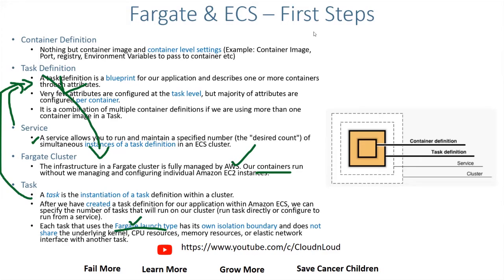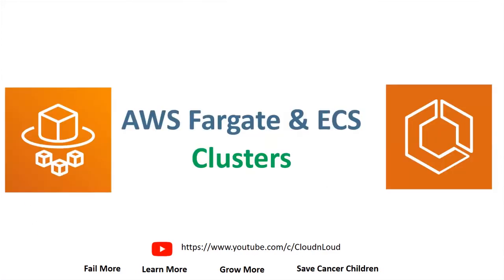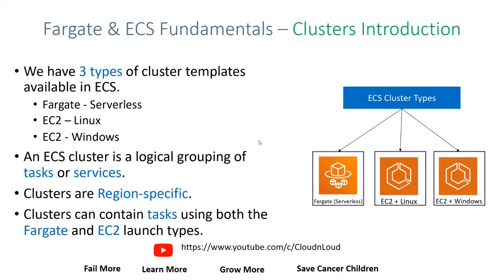Let me just clear the screen. There are three types of clusters. One is Fargate, which of course is serverless. Then there is EC2 Linux and EC2 Windows. An ECS cluster is a logical group.